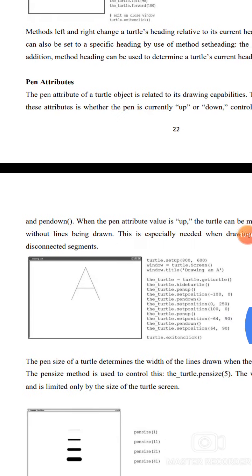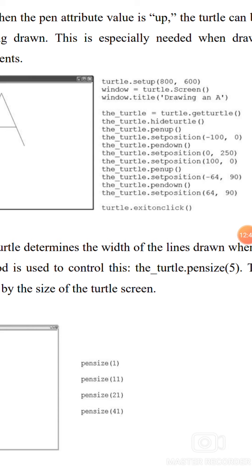turtle.setup(800, 600). window = turtle.Screen(), window.title('drawing A'). t = turtle.getturtle(), t.hideturtle(), t.penup(). The set position is -100, 0. Turtle pen set position 0, 250.